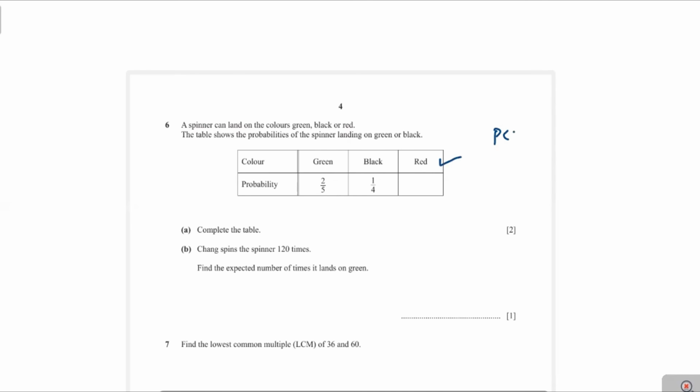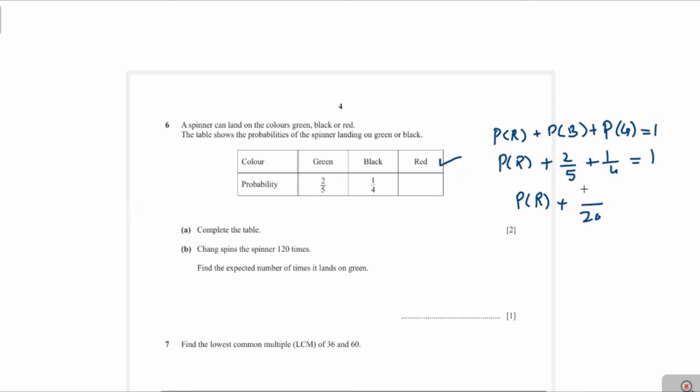Now, the probability of red plus the probability of black plus the probability of green will be equal to 1. Therefore, the probability of red plus 2 over 5 plus 1 over 4 equals 1. You can write it as the probability of red equals 1 minus 13 over 20, because 8 plus 5 is 13 over 20, and that's equal to 7 over 20. This is the answer.